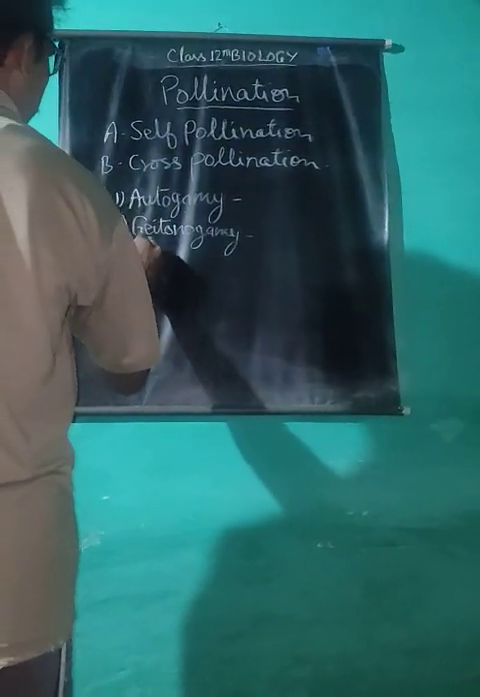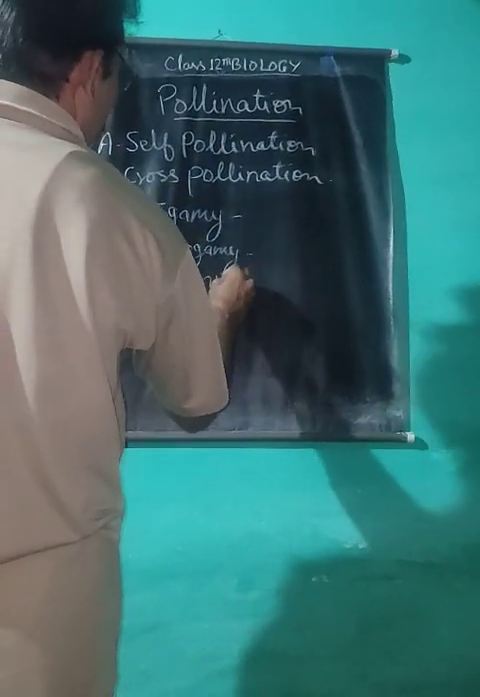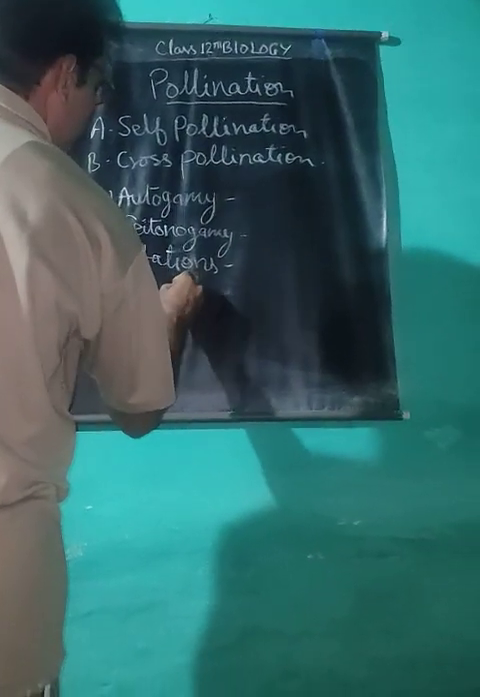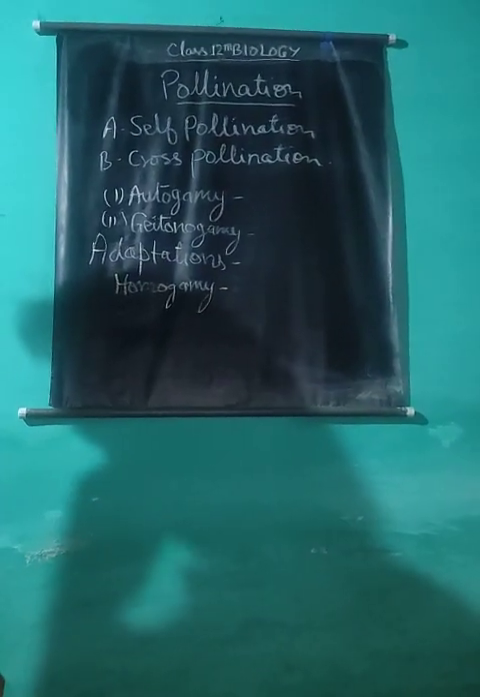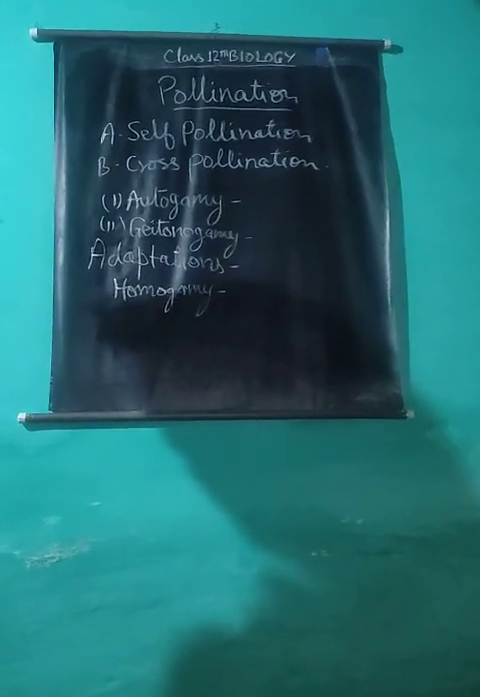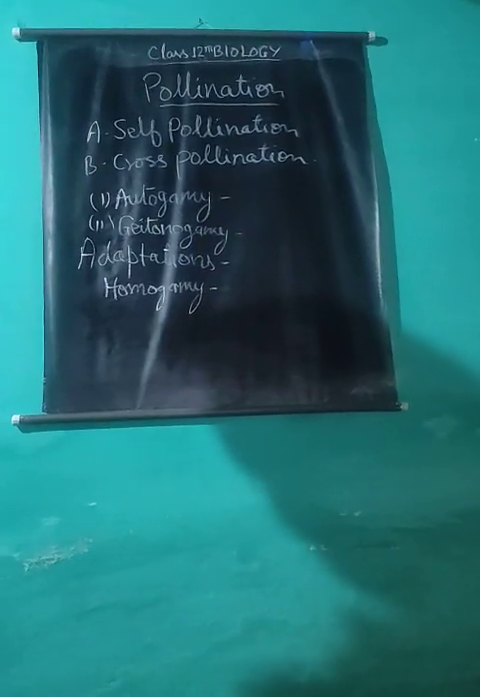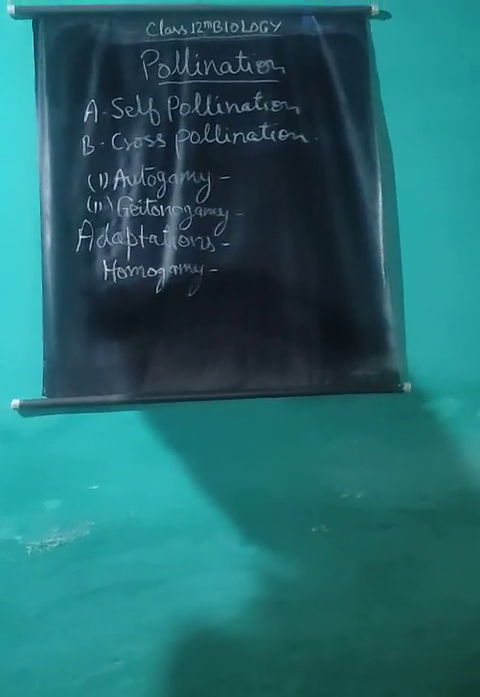For self-pollination, flowers have some adaptations to facilitate the process. These adaptations are homogamy, meaning the condition in which flowers are bisexual, and anther and stigma mature at the same time to make self-pollination possible. Under such a condition, the stigma receives the pollen grain from the anther of the same flower by the agency of wind or insects, for example Mirabilis, Ixora, sunflower, etc.